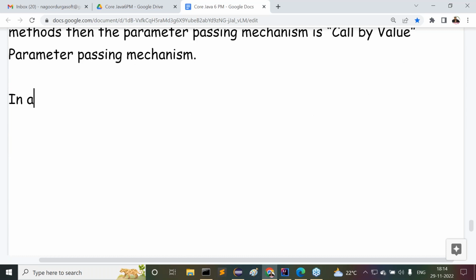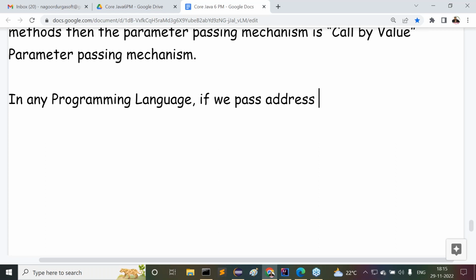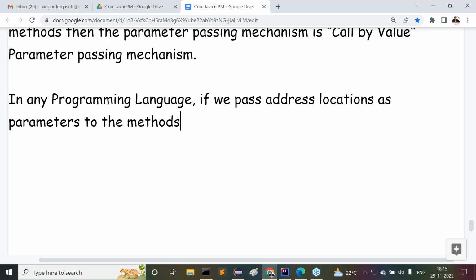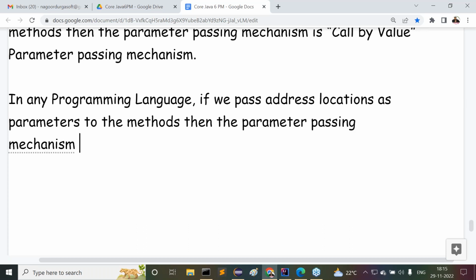Observe carefully. In any programming language, whatever it may be, if we pass address locations as parameters to the methods, not primitive data, not byte data, not short data, not int data, not any primitive data, then the parameter passing mechanism is call by reference parameter passing mechanism.